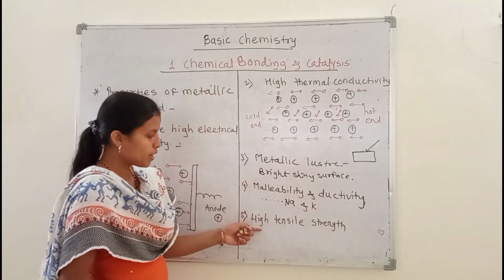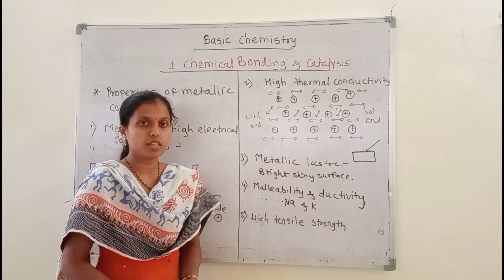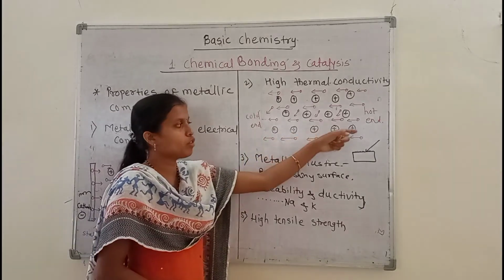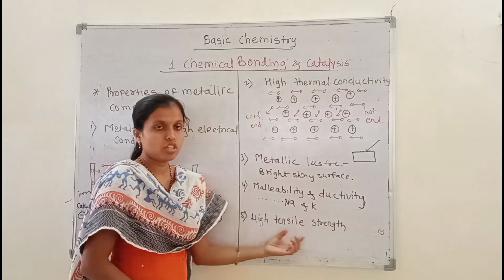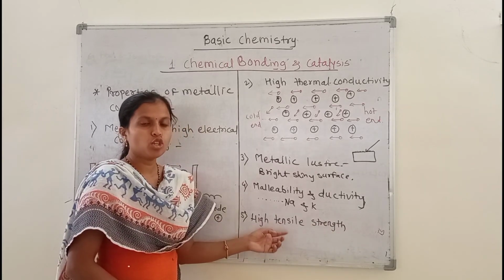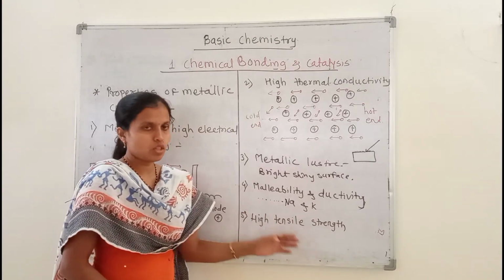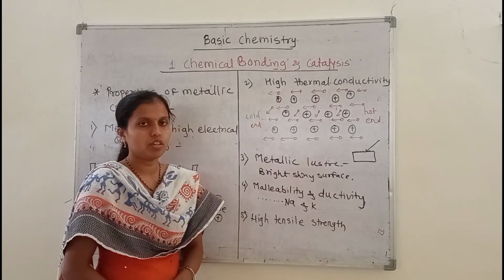The next property of metals is that they show high tensile strength. Metal atoms have a very strong force of attraction, so metals can withstand a strong stretching force without breaking. So that's why metals show the high tensile strength property, okay.